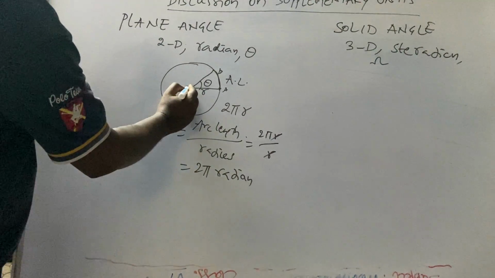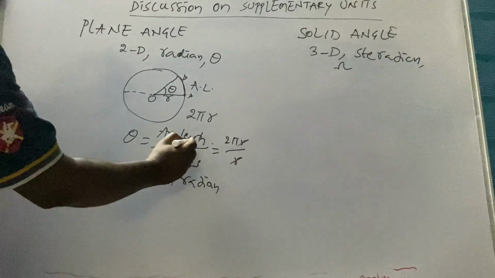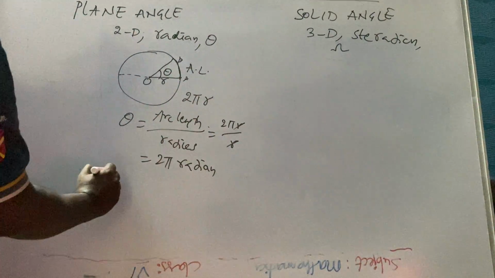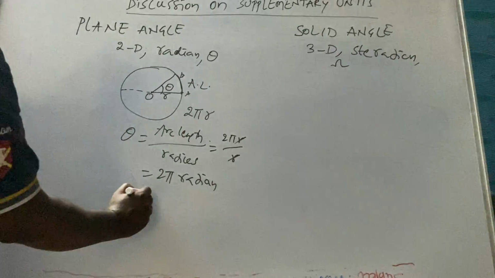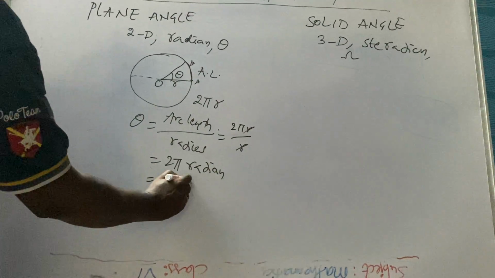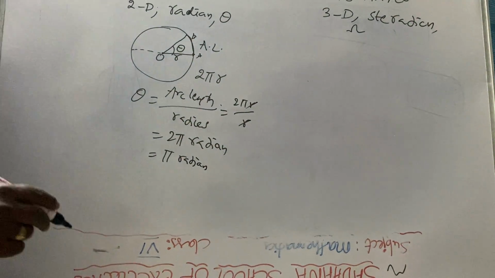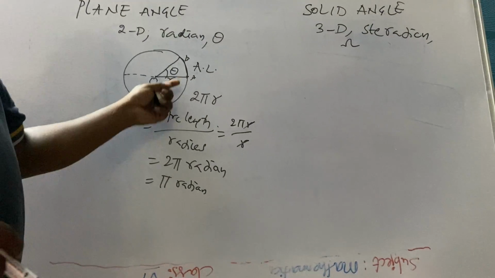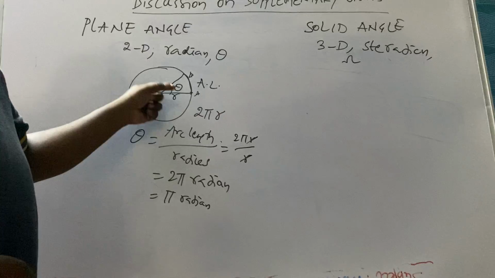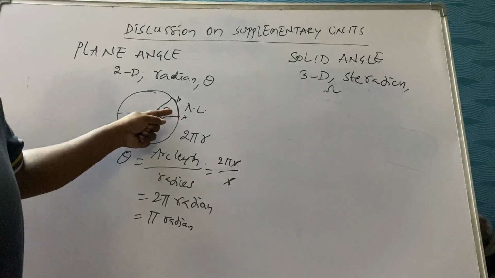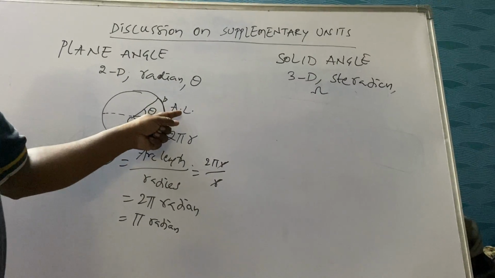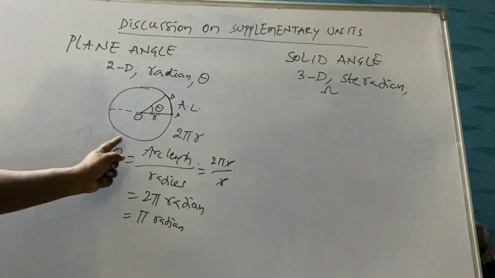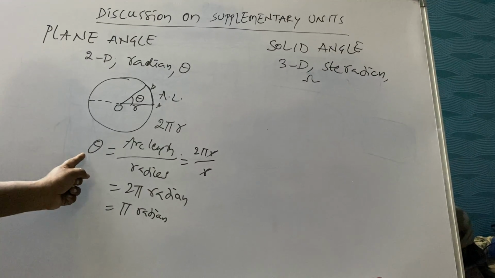Okay, suppose it has completed a half circle, then it will be equal to how much? It is pi r by r. For a semicircle, it will be equal to pi radian. So now, why is it called two-dimensional? Because a circle is a two-dimensional object, circular objects. So when you travel along the circle, the distance is called arc length. So the ratio of arc length to the radius gives the plane angle.